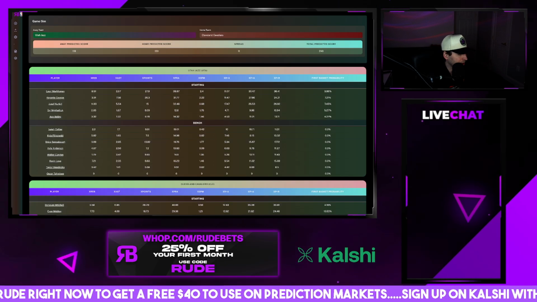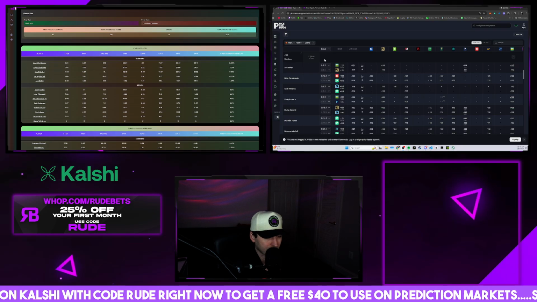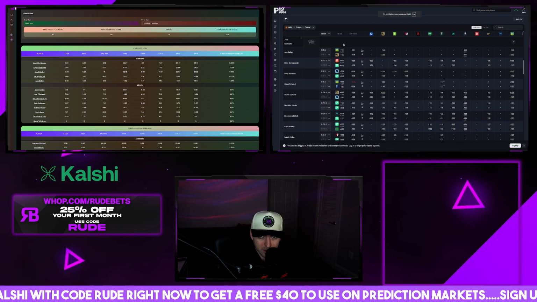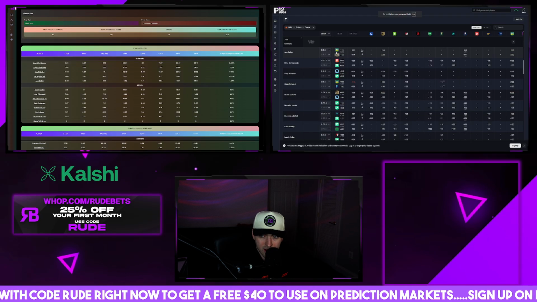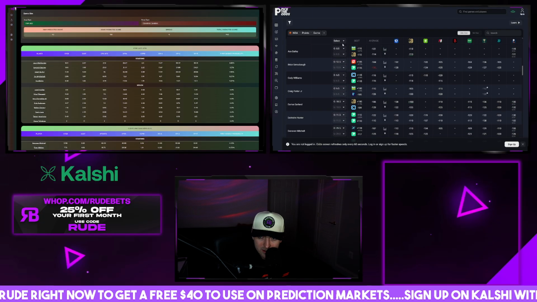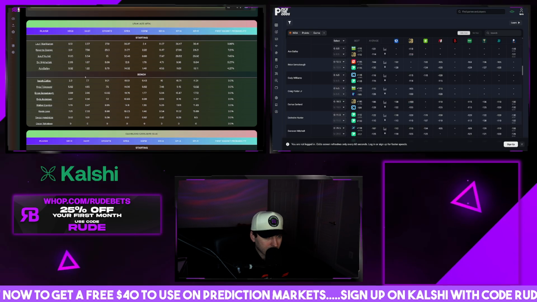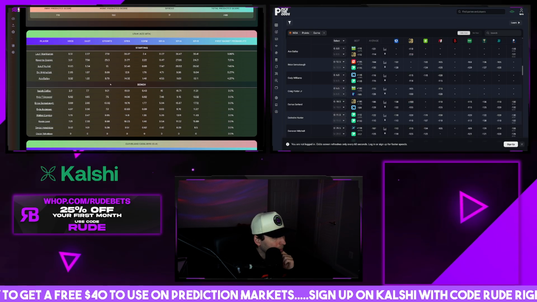It's helpful for you to either pull up your app or have your odds screener up when you're doing this. That's how I do it. If we have just an odds screener here, Pick the Odds, it's a free one that I'm using right now. Let me zoom in a little bit here, see if we can make this a little bit bigger. There we go. So it's a little bit bigger on both sides now. Hopefully it's more readable.